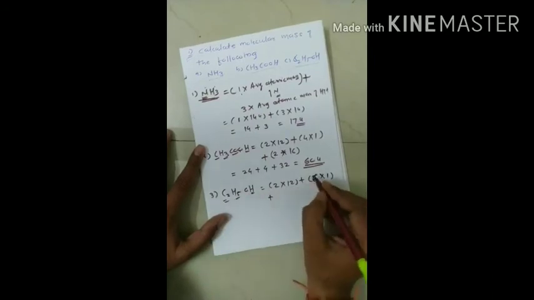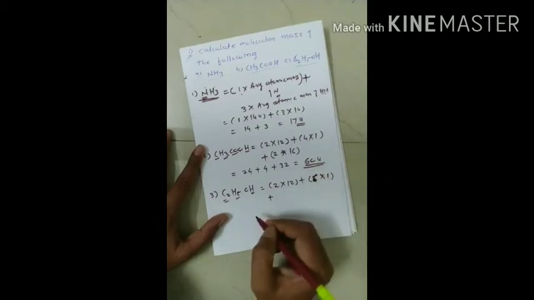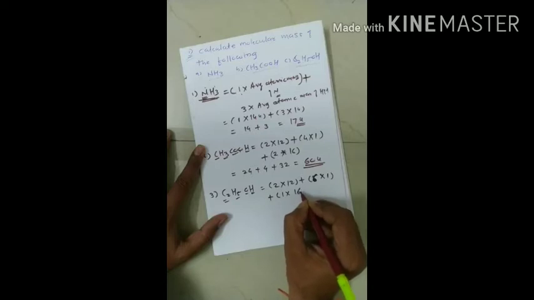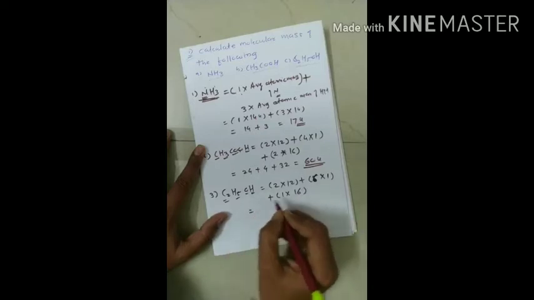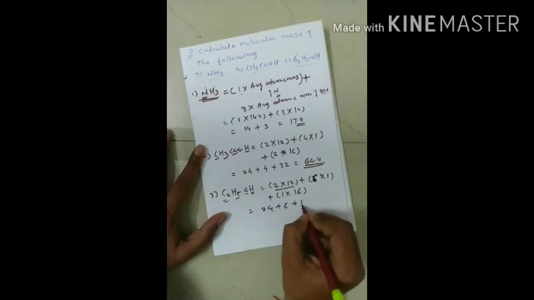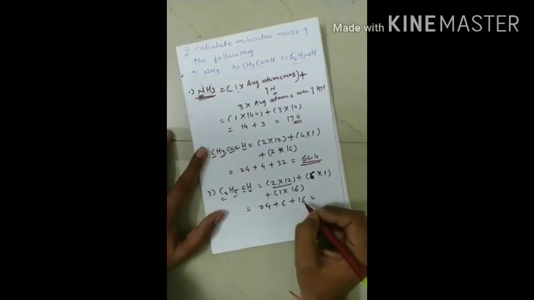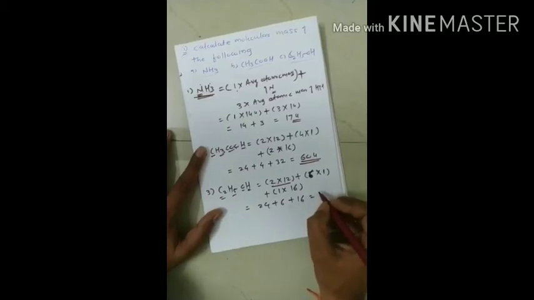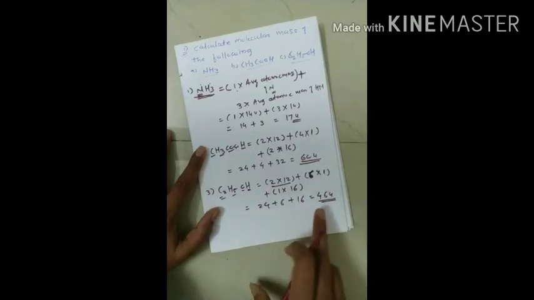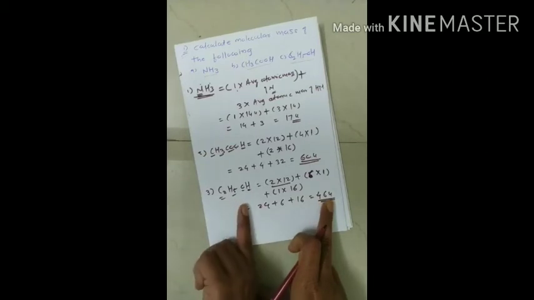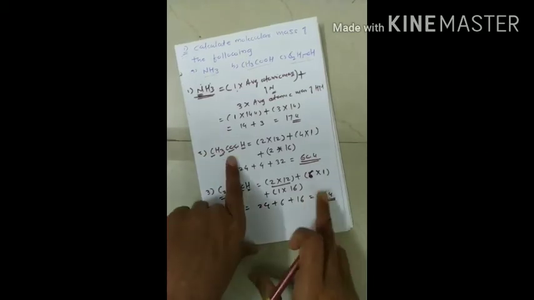I am directly using this as 6 into 1, and one atom of oxygen is there, so 1 into the average atomic mass of oxygen, which is 16. So if you add it, 2 12s are 24, plus 6, plus 16, that is 46 unit. So the molecular mass of C2H5OH is 46 unit,